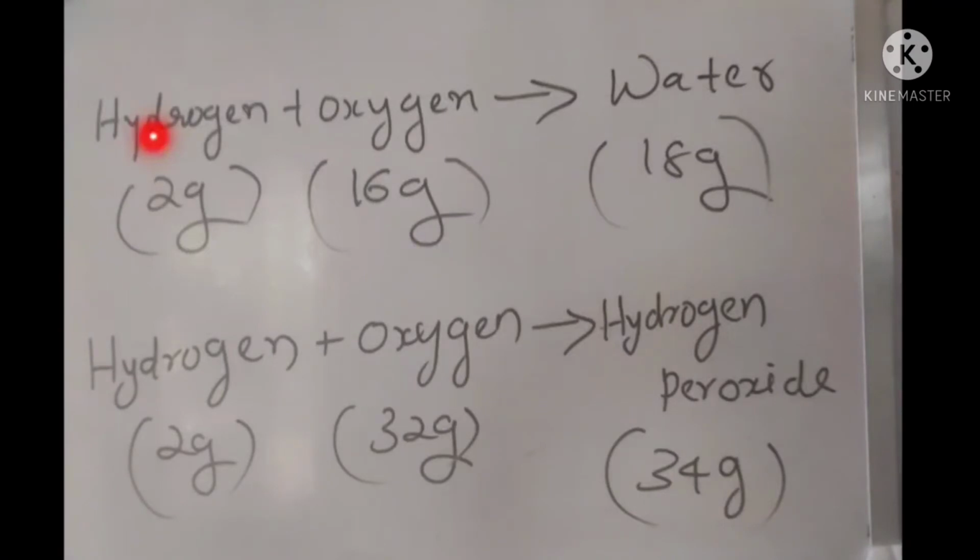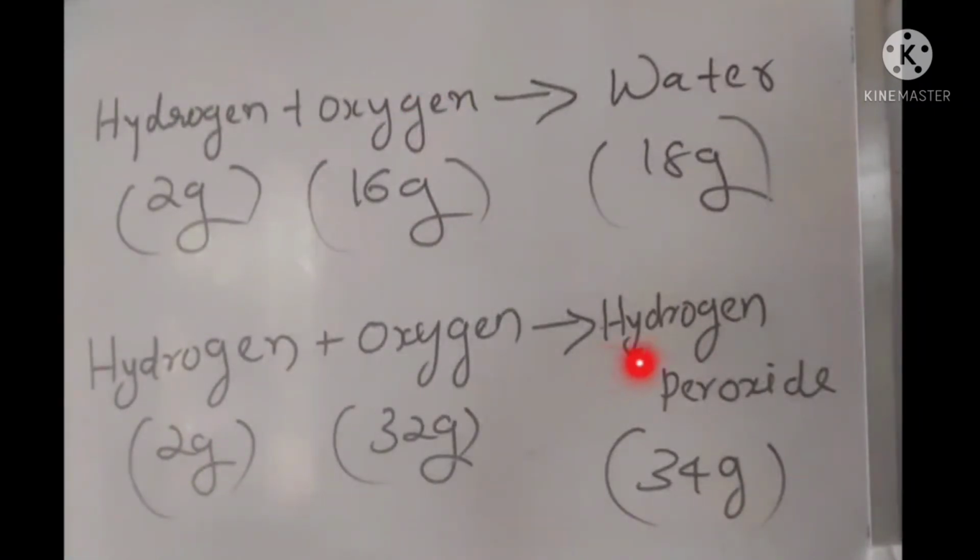Hydrogen combines with oxygen to form 2 compounds, namely water and hydrogen peroxide. Here, how is water formed? Water is formed by combining 2 gram of hydrogen and 16 gram of oxygen.